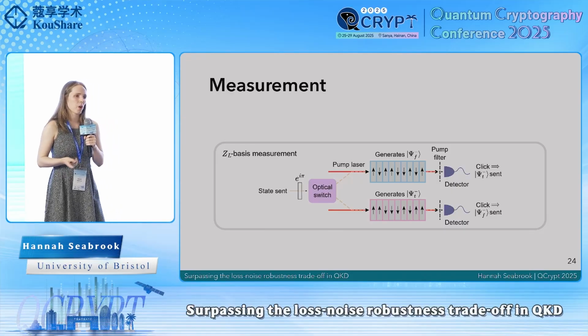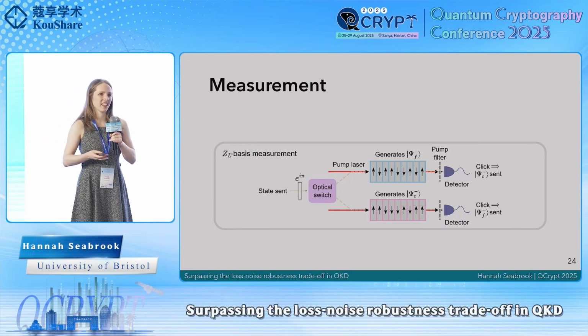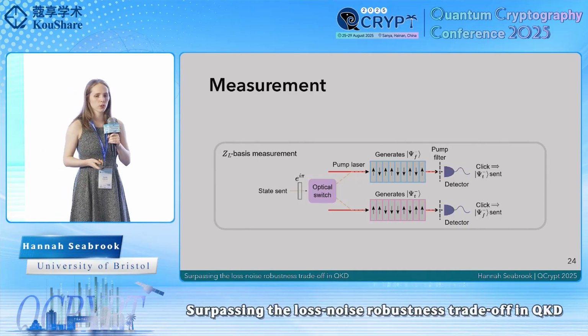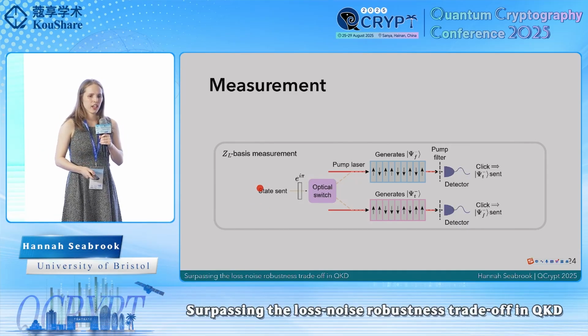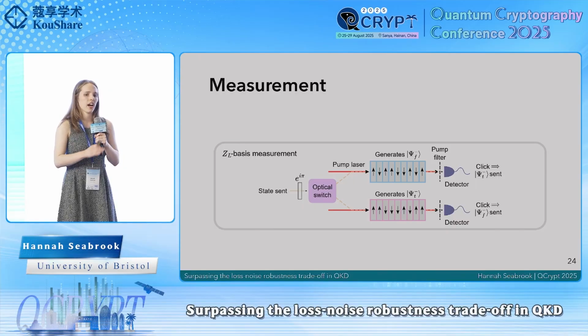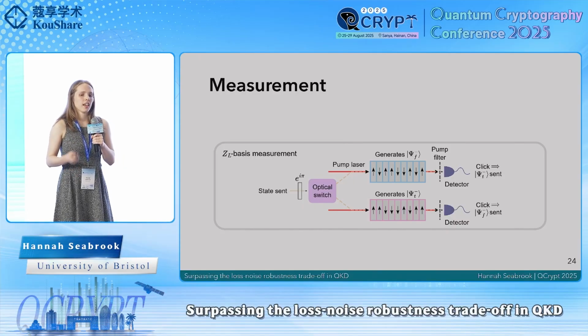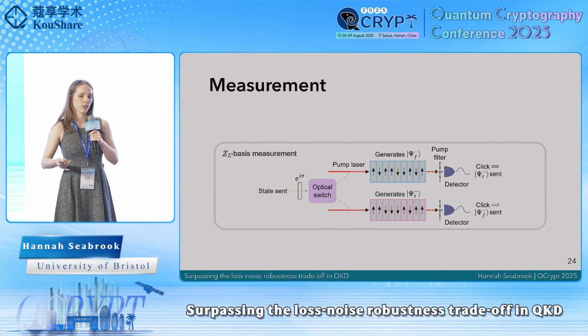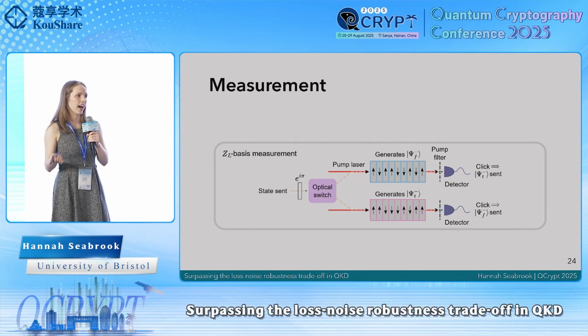But essentially, the measurement works kind of like the reverse of doing the state generation. Bob can interfere the incoming state from Alice with a state that he produces by one of the same crystals. To say that more clearly, if Bob takes the incoming state from Alice and, say, destructively interferes it with a crystal generating the antisymmetric frequency bin state, if Alice's state was also the antisymmetric frequency bin state, the states would cancel and there'd be no click on the detector. If instead she sent the time bin state, then they wouldn't cancel out and there would be a click on the detector and Bob could deduce that Alice sent the time bin state.